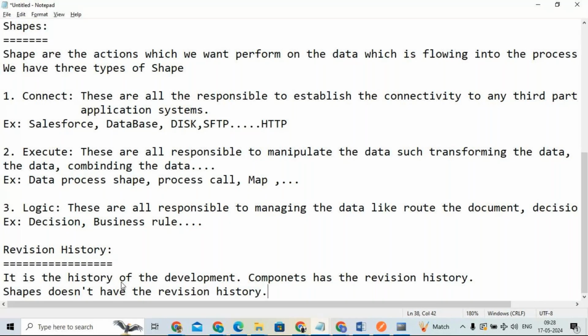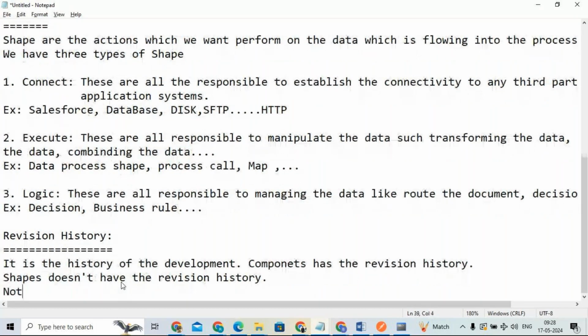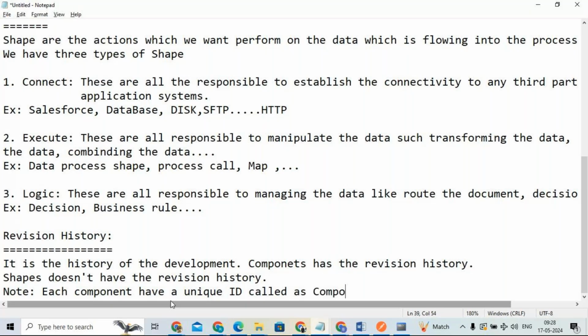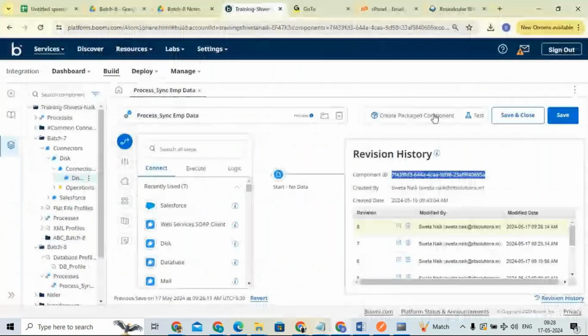And each component has one more very, very important note, so make it a note point. I will write some points. Each component has a unique id. Every component has a unique id, called the component id. See, if I go to Boomi and open this component,